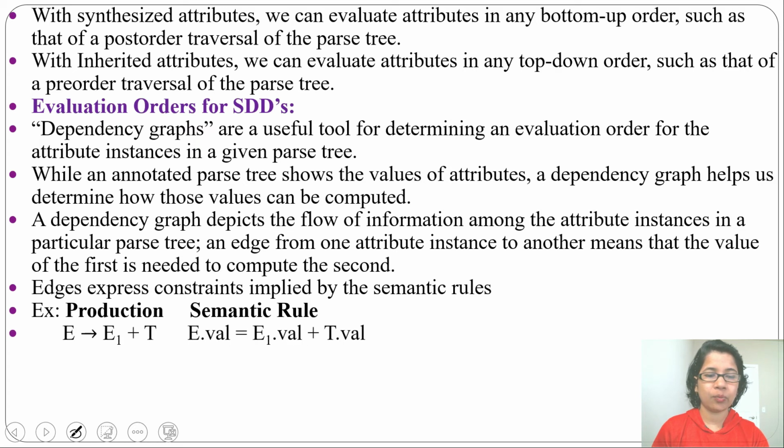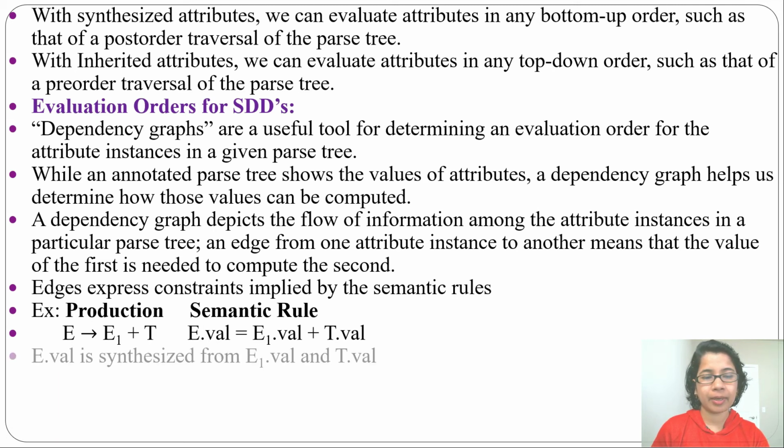E derives E1 plus T. Here the semantic rule is E.val equals E1.val plus T.val. E1 is used to identify that it is a child and this E is the parent. This E and E1 are different. Here E's value is evaluated from E1's value and T's value. So E's value is synthesized from E1's value and T's value.